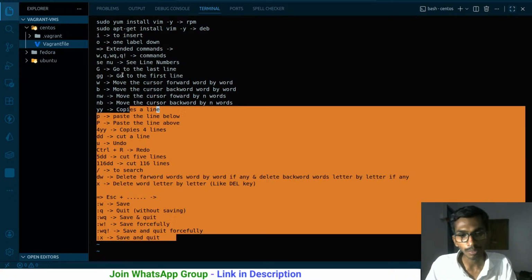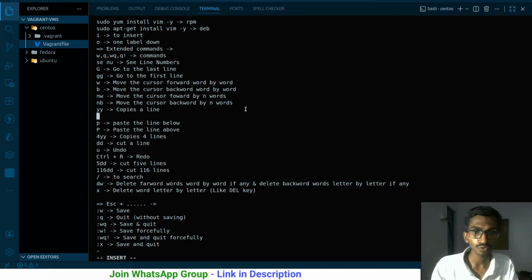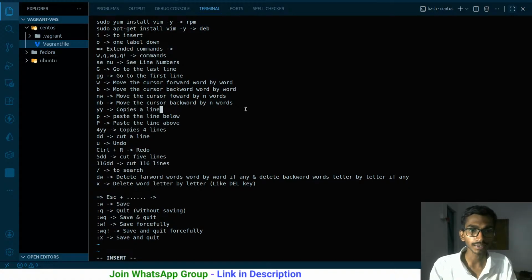In command mode you will not be able to write anything. And if you press O, it means you insert, but one line below. So press O on your keyboard and you can start writing here. So this is how it goes. If you press escape, this is the command mode that we are on right now. If you press I, this is the insert mode, and we can write the stuff.